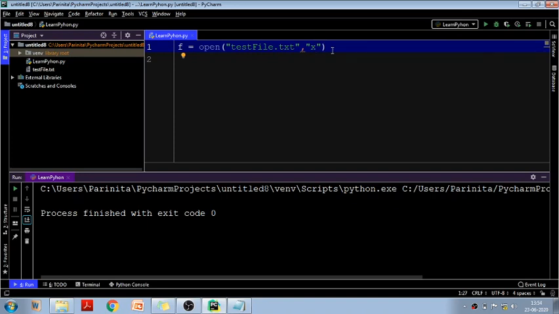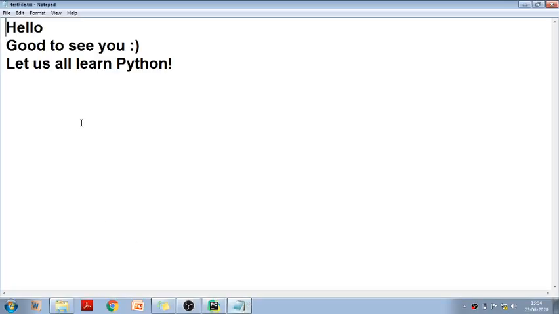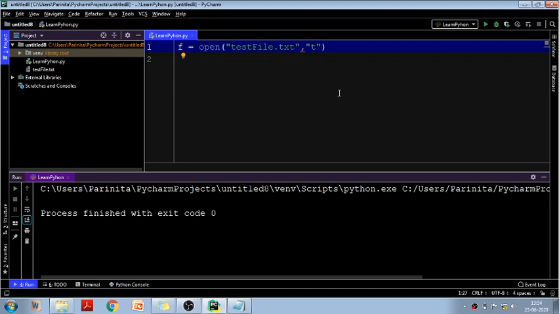So now there are 2 things. One is text file, T. If you have a text file like txt, this is my text file, right? Whenever I want to deal with such a file, I can write T. So T is my text file, and the other one is binary, B. We will use binary mode whenever you want to deal with images or something like that, because images are stored digitally in the form of a matrix, 0101. So when there is any image or any such kind of data, you can write the mode as B, that is binary, and otherwise for normal text, characters and sentences, you can use text mode T.